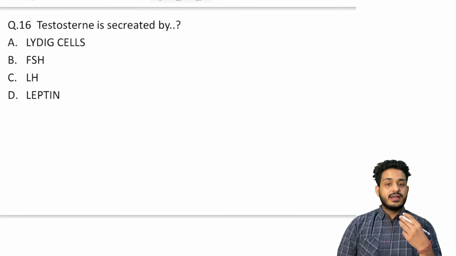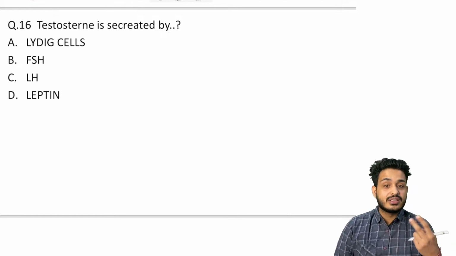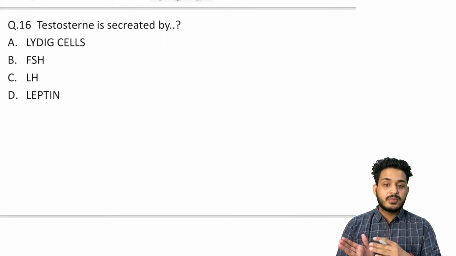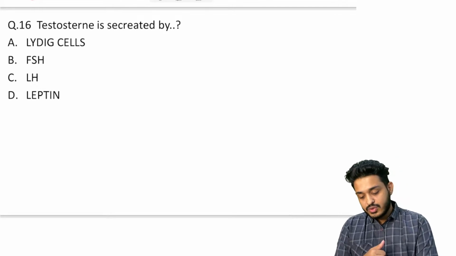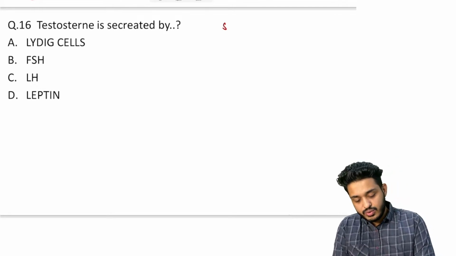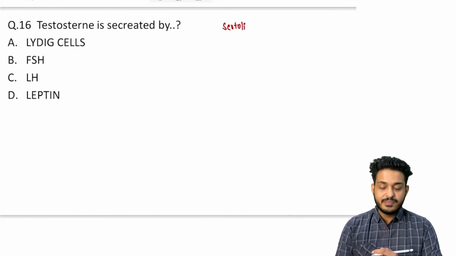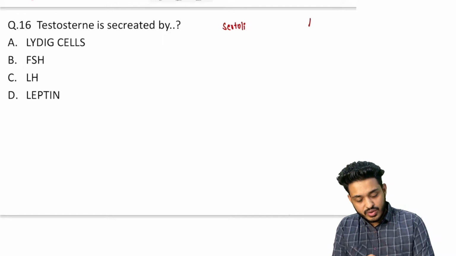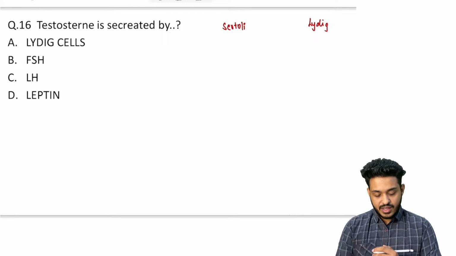Remember, in a male person, you have to think in terms of two things. The rest, female, you will be studying in Obs Gynae, but male is concerned with me, right? I will be teaching you. So what is going to happen? We are going to have two cells. Whenever I talk about the male person, I'm going to talk about the Sertoli cells and the Leydig cells.